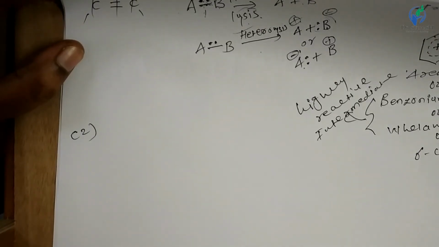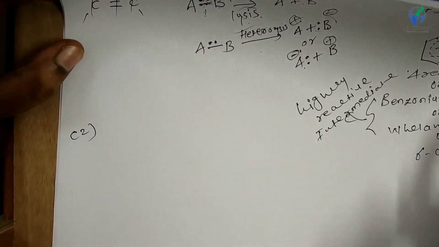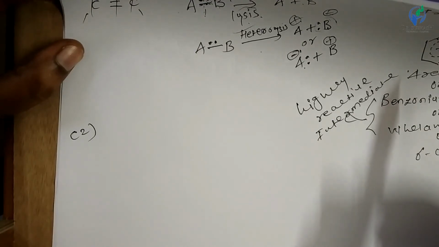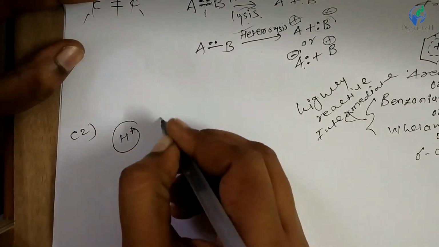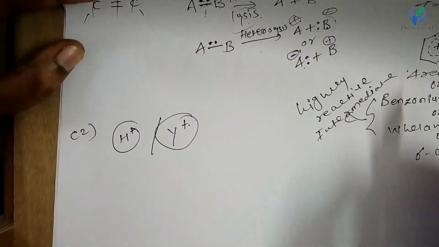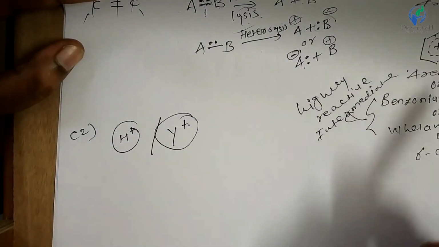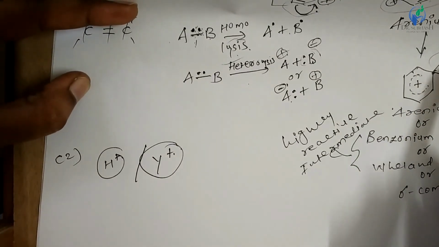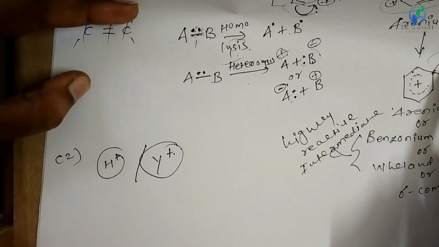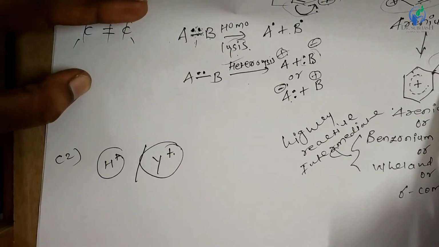So second step, it tries to gain its electron, and from where is it gaining its electron? Again by loss of H plus ion or Y plus ion, right. That means by loss of this H plus or proton which is attached to it, right, this one, whether it loses this hydrogen in the form of H plus or proton, or the electrophile which is attached to it, right.